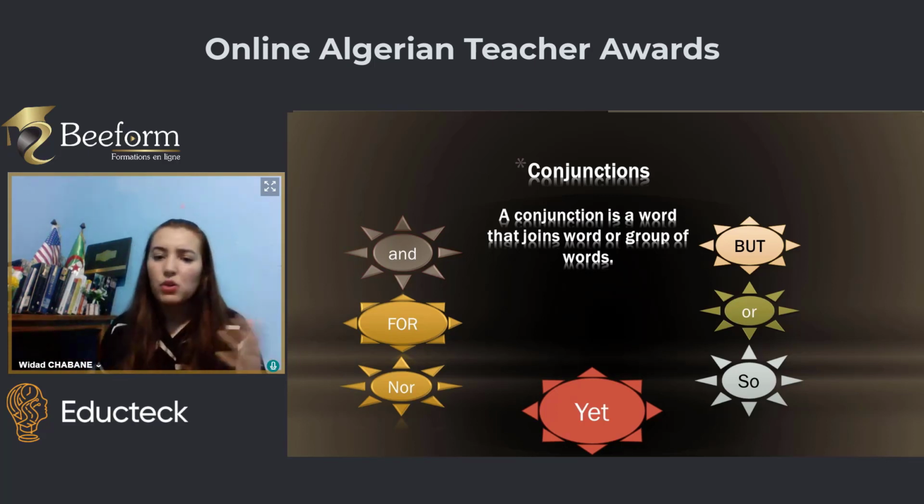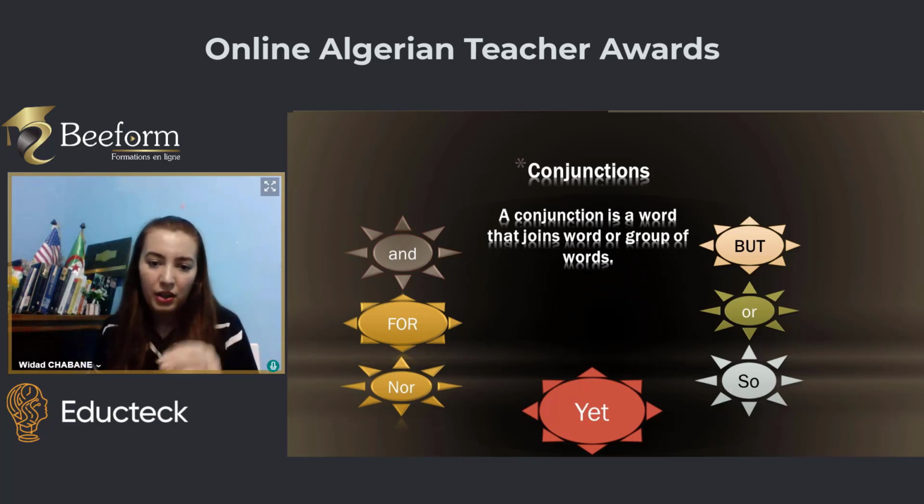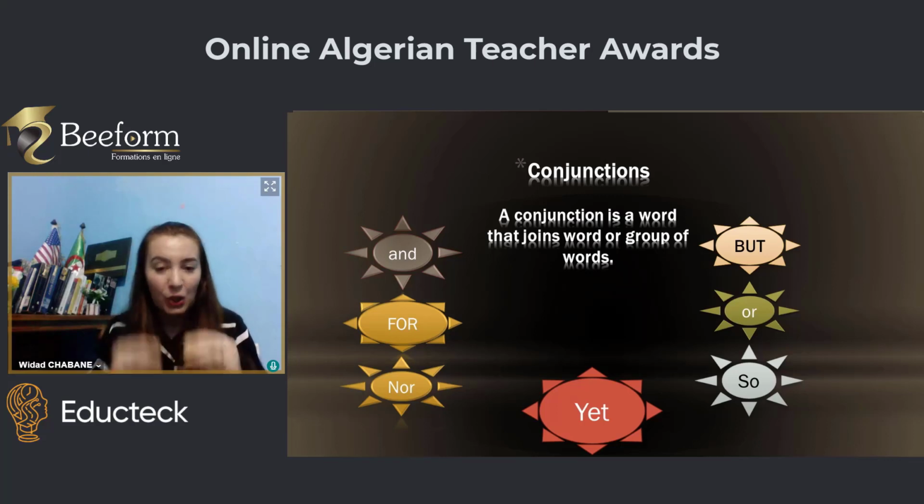Of course, we also have subordinating conjunctions like because, although, though, but here we are not going to mention them in depth, because our aim is to show the different parts of speech, not to analyze each part deeply, because English is so rich in vocabulary and grammar. We have to be selective.